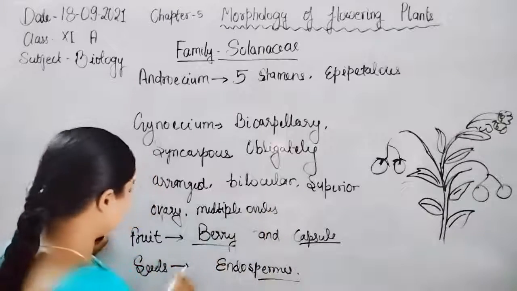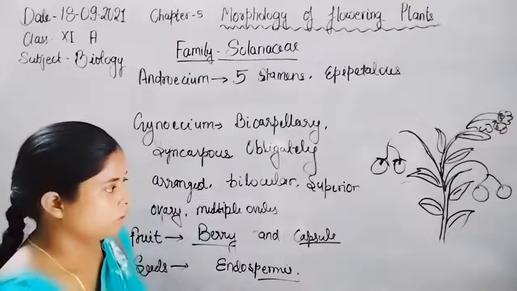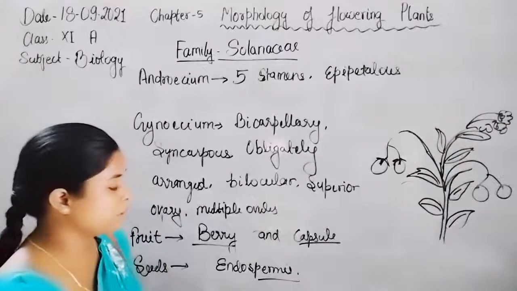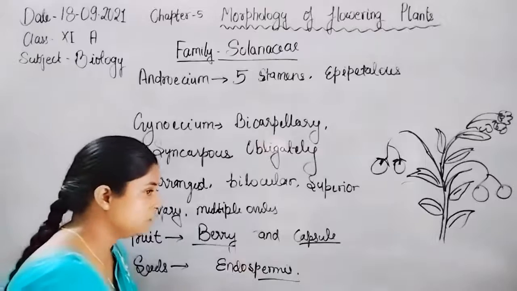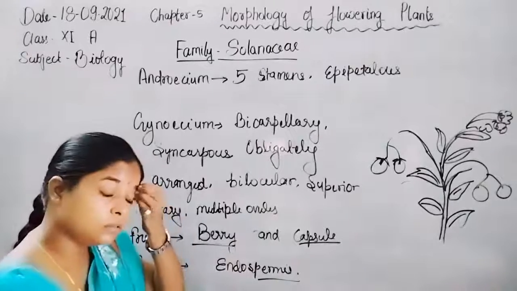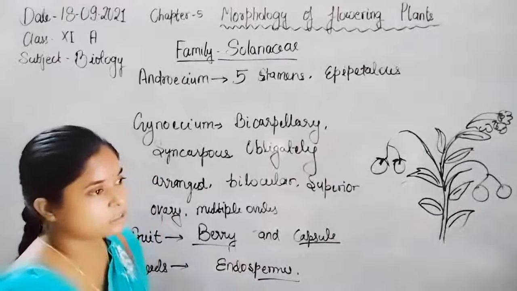So that's why in a single fruit so many seeds are formed. They consist of endosperm that still persists after the formation of cotyledon. So such type of seed is known as endospermous type of seed.